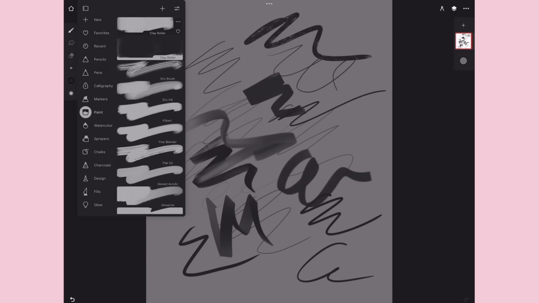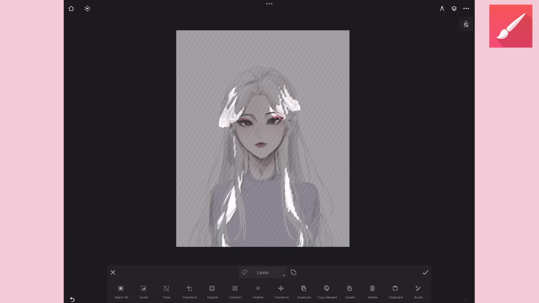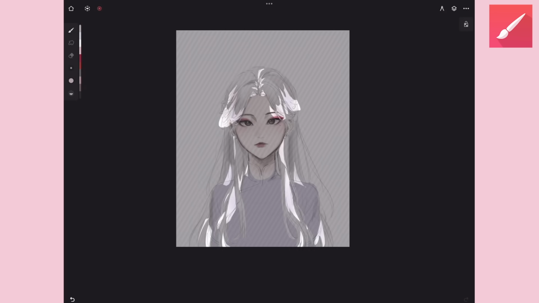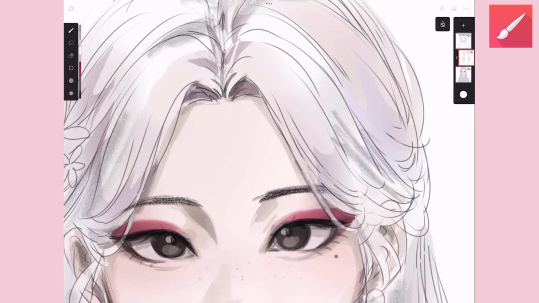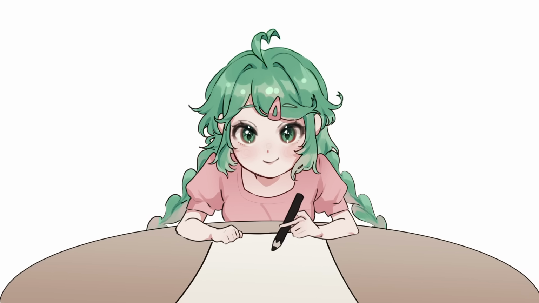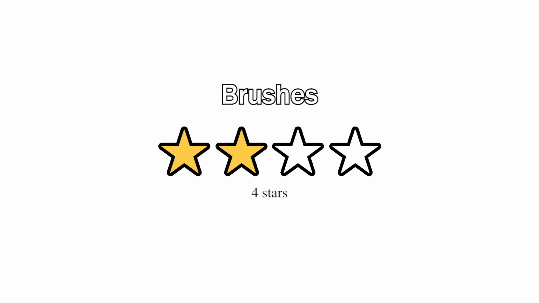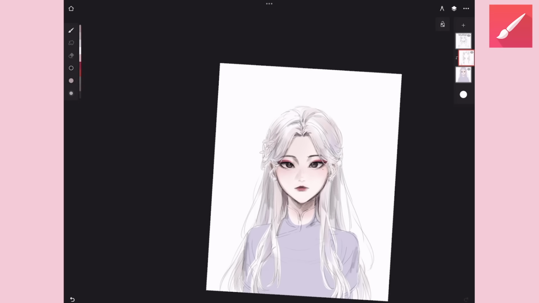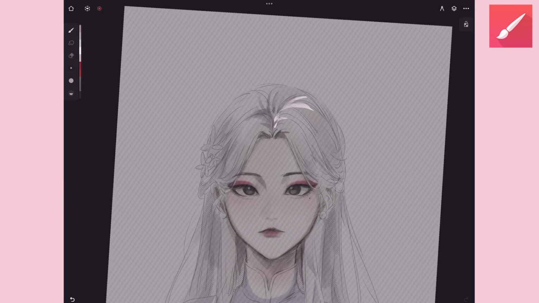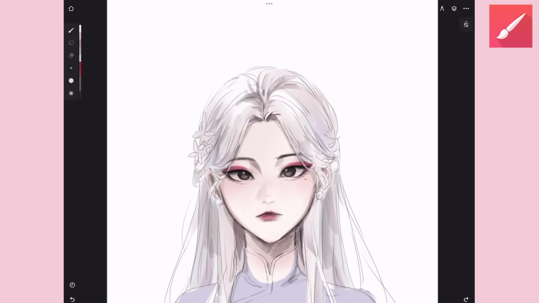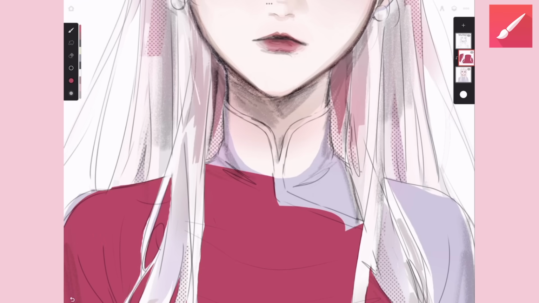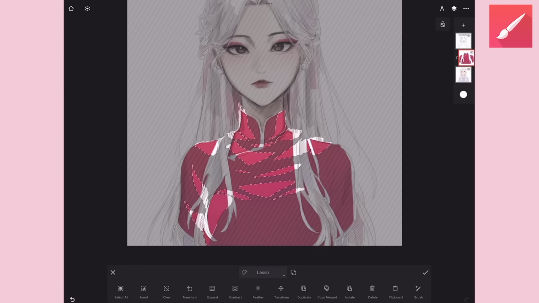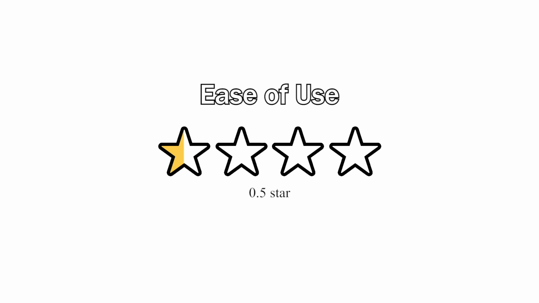The brushes on Infinite Painter were really nice, especially the pencil brushes. I feel like this is the best there is if you really want that traditional drawing feeling. I can imagine combining this with a paper screen would be heaven. 4 out of 4. The interface is nice and again reminds me of Procreate, but I can't get past the layer limit thing. I'm sure this is amazing as a paid app, but judging as a free app, I can't give this any more than a 0.5 out of 4.